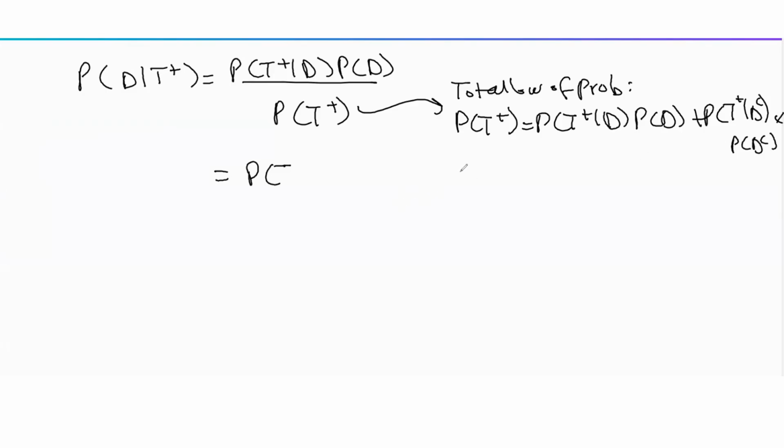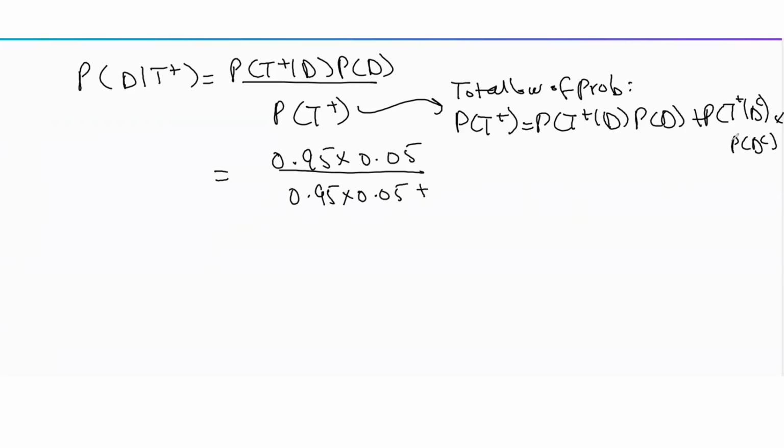So we're finding the unconditional probability that the test is positive by conditioning on these mutually exclusive and collectively exhaustive events, D and D complement. We were already told the probability the test is positive given disease is 0.95, and the probability of disease is 0.05.